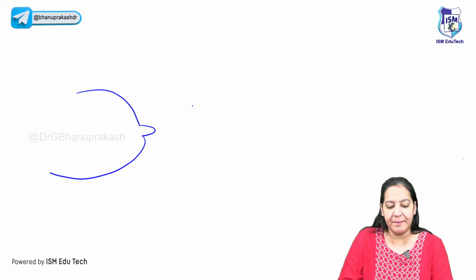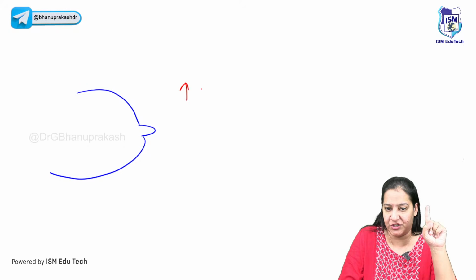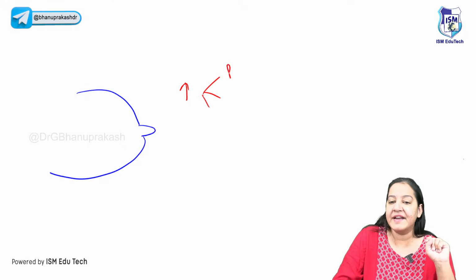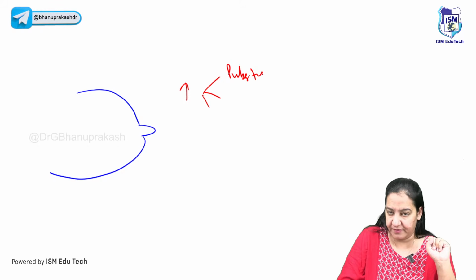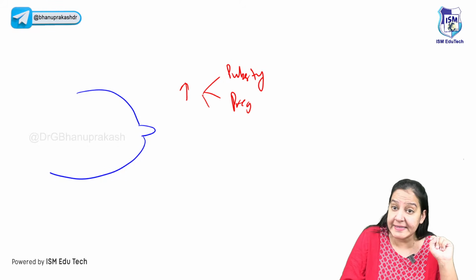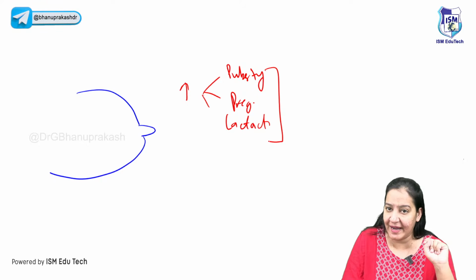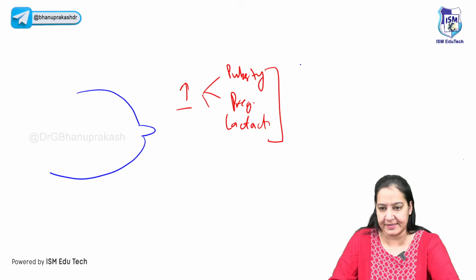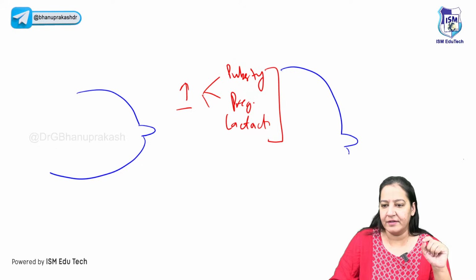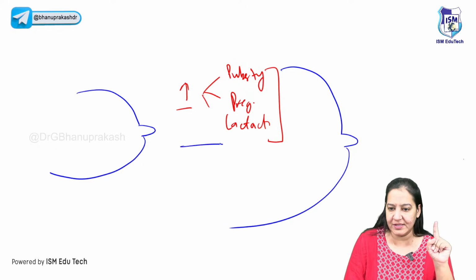The size of the female breast increases in 3 situations. What are the 3 situations? At the time of puberty, at the time of pregnancy, and at the time of lactation. These are the 3 conditions in the life of a female where the size of the breast increases. So the size of the breast will be like this. It will increase in size. Instead of this, it is increasing.